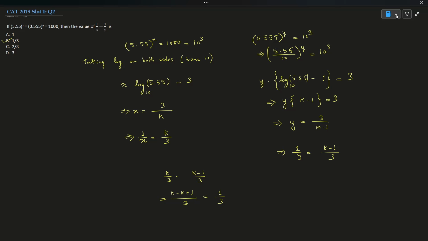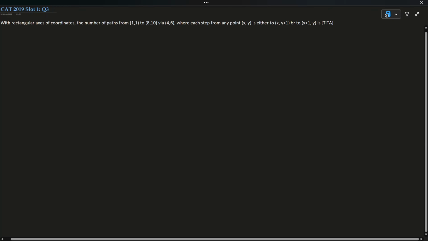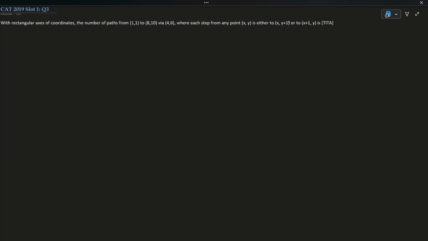Okay, easy question. Let's move on to the third question. So we have a rectangular coordinate axis. The number of paths from 1 comma 1 to 8 comma 10 via 4 comma 6, where each step from any point x comma y is either to x comma y plus 1 or to x plus 1 comma y.